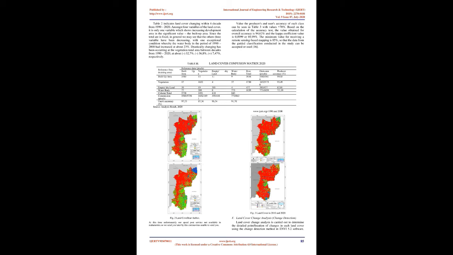Table 2 indicates land cover changes within 4 decades from 1990 to 2020. Amongst the 4 variables of the land cover, only one variable shows increasing development, the significant value being the built-up area. Since the total area is fixed, in general we may see that the other 3 variables have been decreasing, with one exceptional condition whereby the water body in the period of 1990-2000 increased by about 23%. Drastic change has been occurring in the vegetation total area between decades from 1990-2020, at about 32.7%, 36.8%, plus 7.47%, respectively. The producer's and user's accuracy of each class can be seen in Table 3, with a value of 70%.